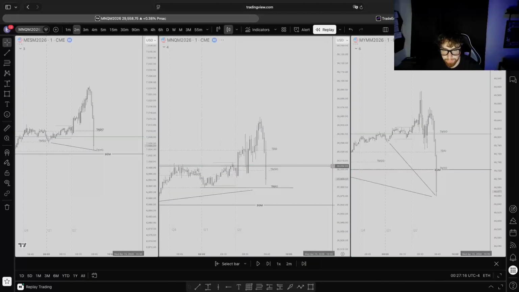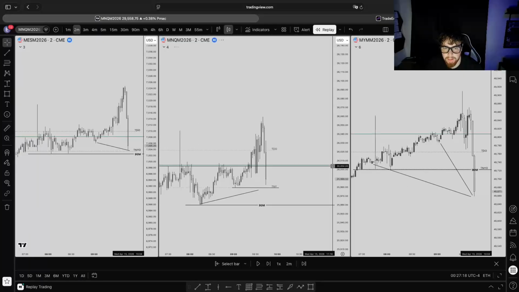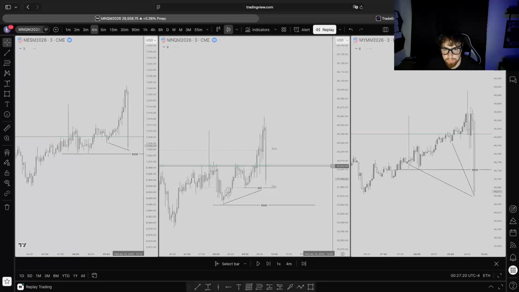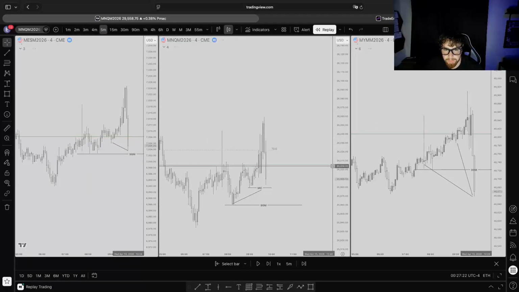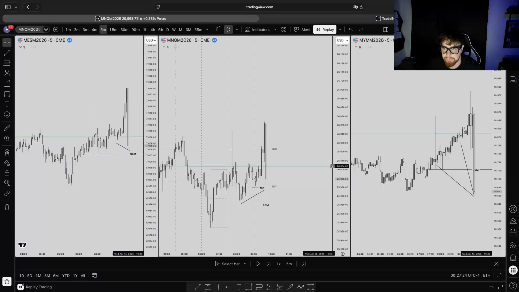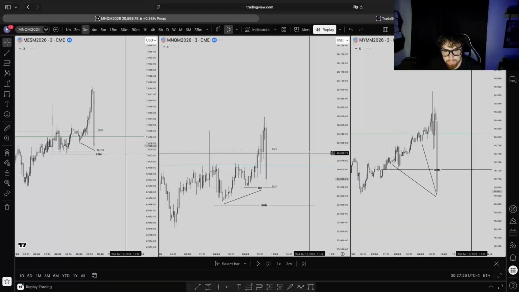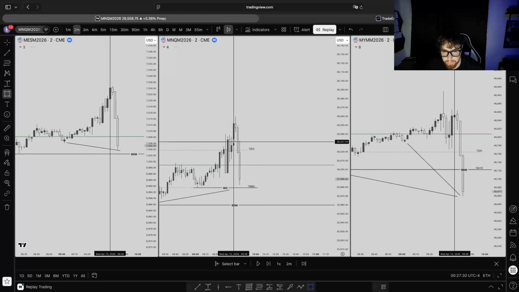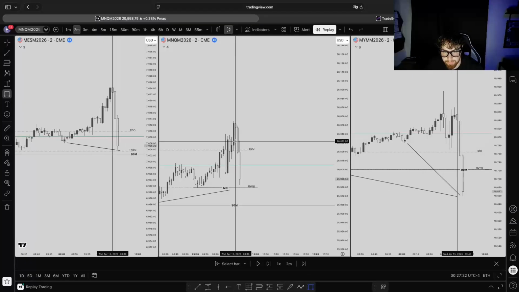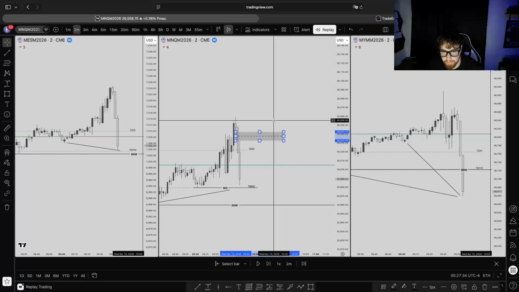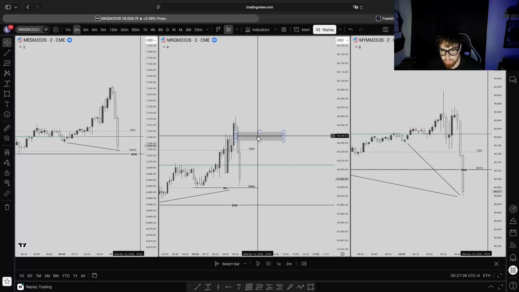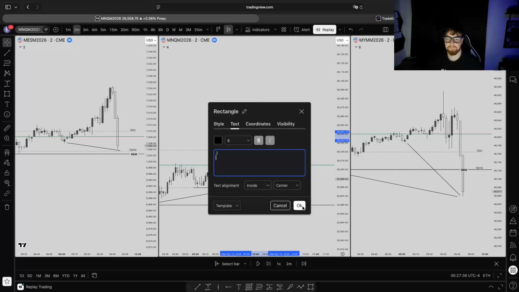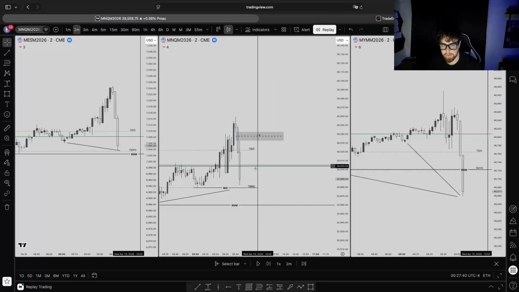Obviously we got all those 1 minute gaps. We have a 2 minute gap, no 3 minute, no 4 minute, no 5 minute. So the 2 minute is our highest time frame here. Mark this out. We'll get a close above here. This can be our entry.